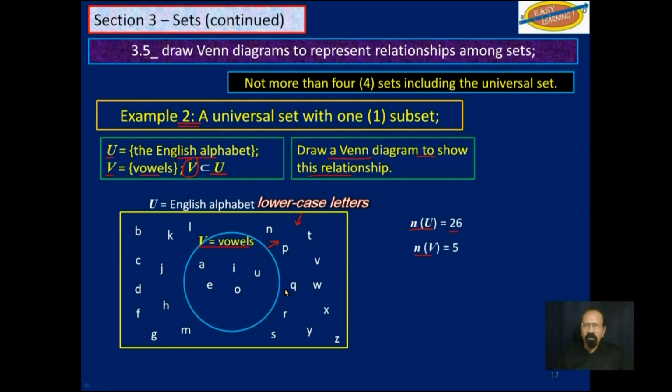Then the number of vowels, the cardinality of V, the subset V, is 5, where you have these 5 vowels, A, E, I, O, and U. And the cardinality of V complement, meaning how many elements are not in V, is 21. That would be all the elements outside of the blue circle, but within the yellow box.